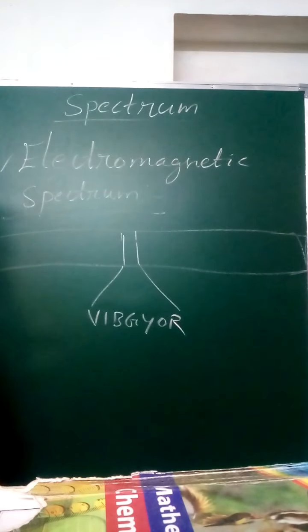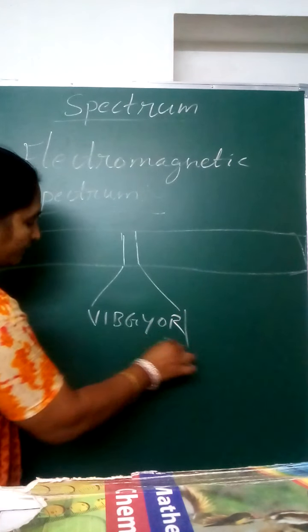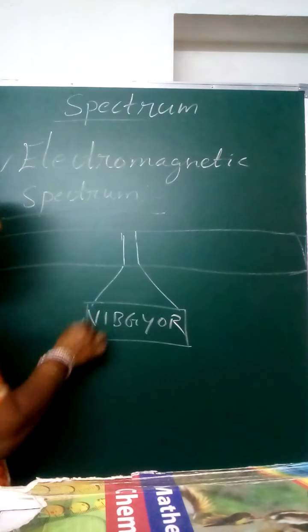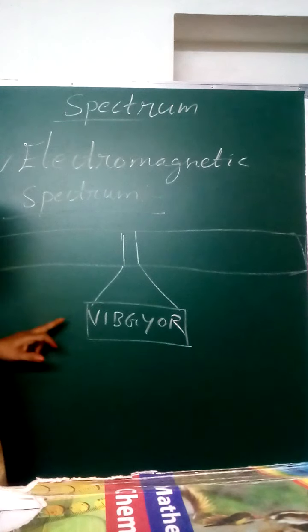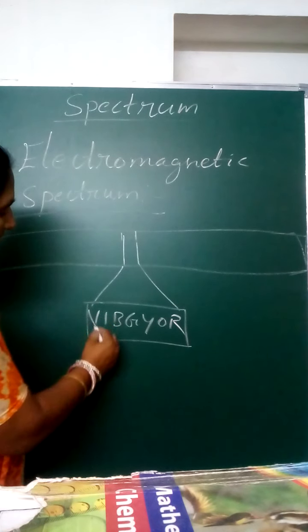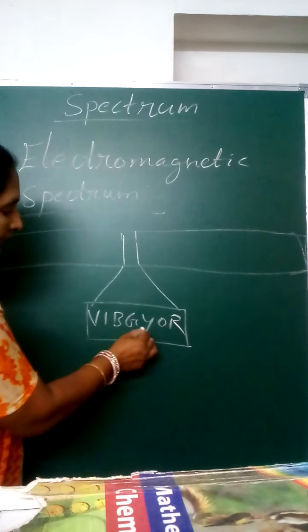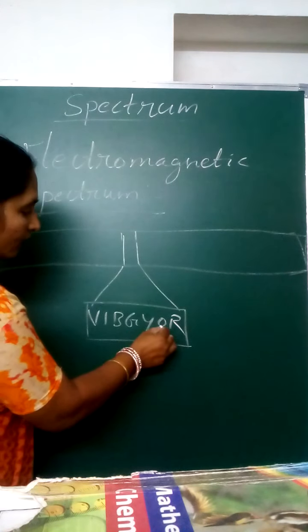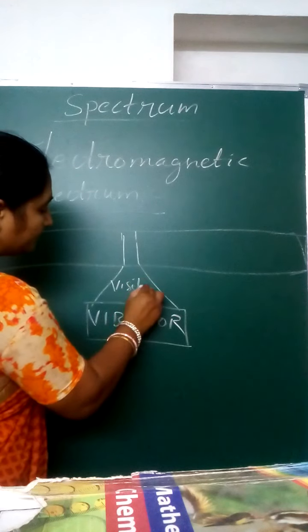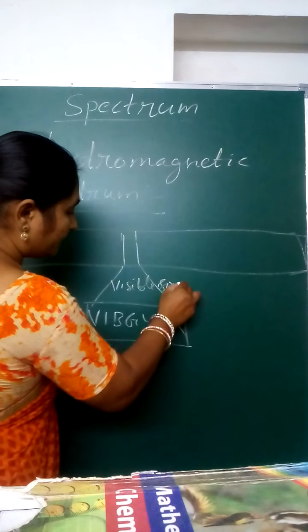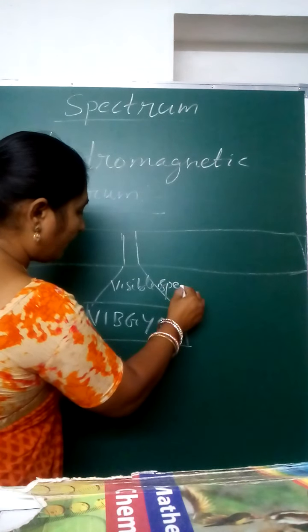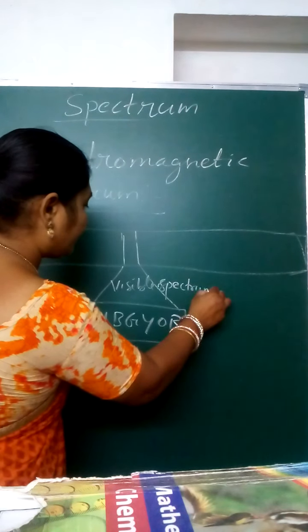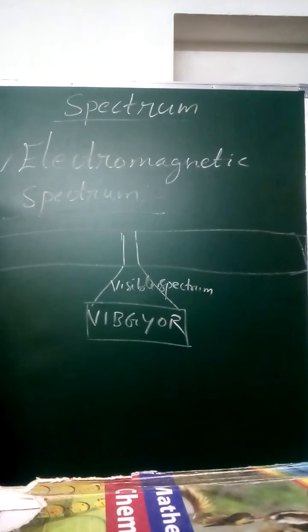There are 7 colors in our visible light, which we discussed in earlier videos. VIBGYOR: violet, indigo, blue, green, yellow, orange, red. We can see them with our naked eye, so this is called the visible spectrum.